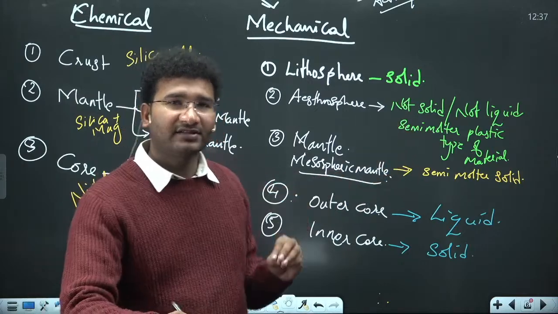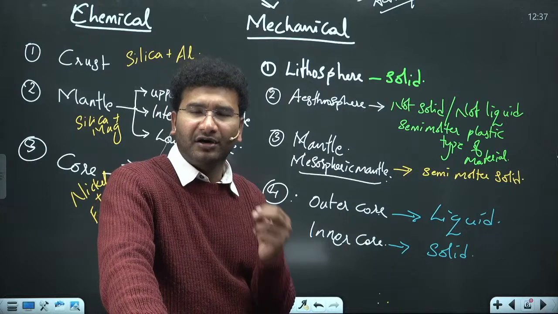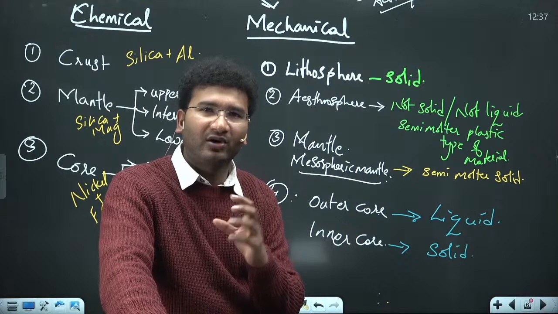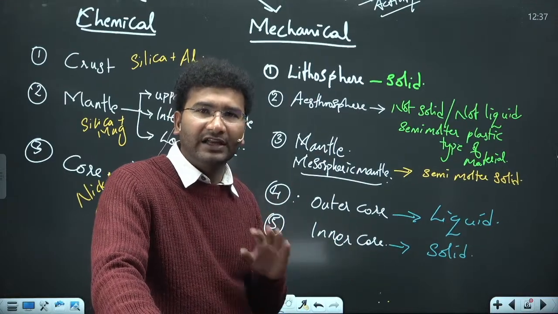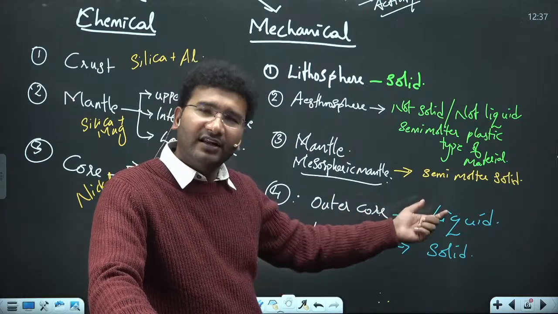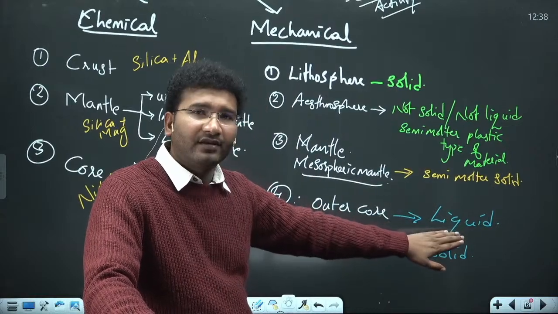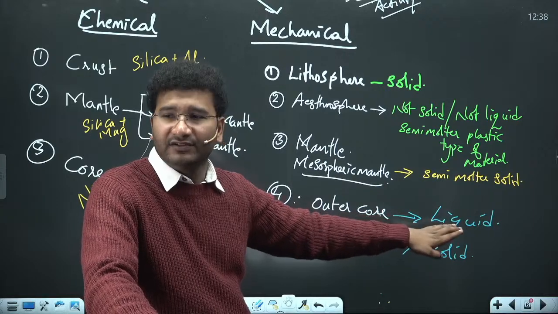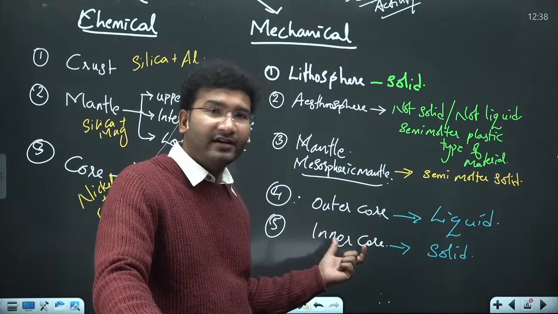So आपको क्या सोचना चाहिए यहाँ पे, the dominant factor is purity of the material. जितना pure material होगा उतना ही ज़्यादा high temperatures पे solid होता है. Now inner core is having the purest form of nickel and ferrous. The outer core is having nickel and ferrous, no doubt, but लेकिन comparatively ये थोड़ा this material which is present in the outer core is not that pure which you find in the inner core.